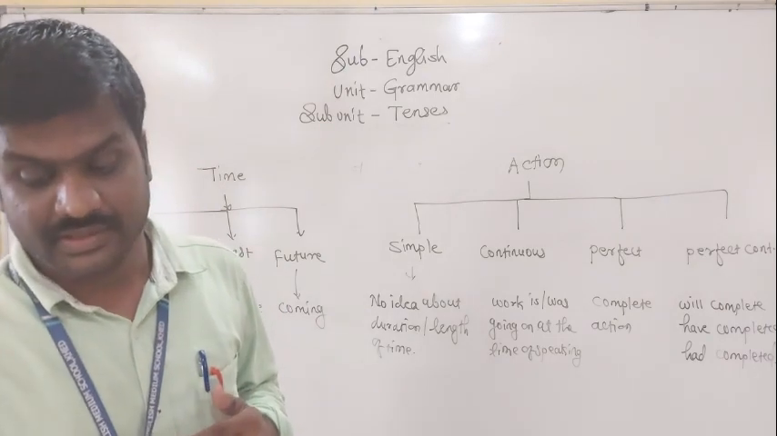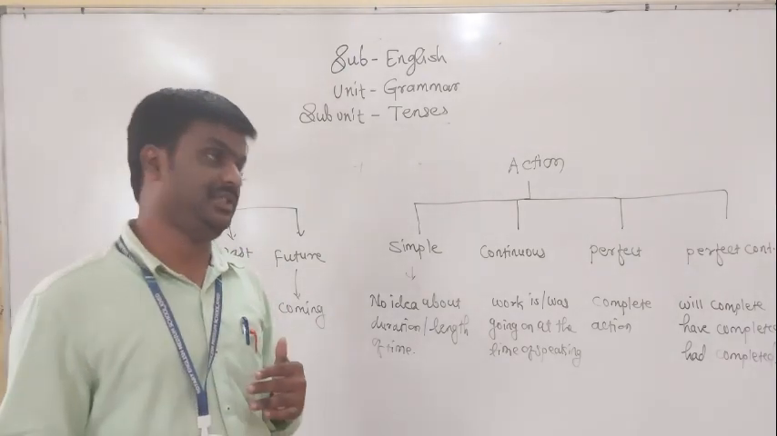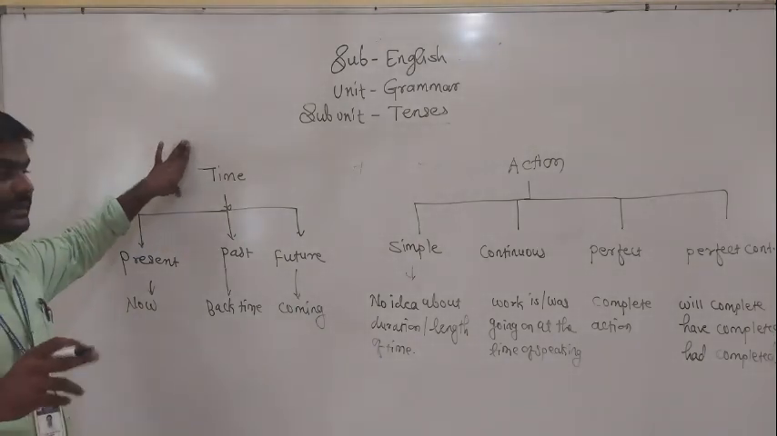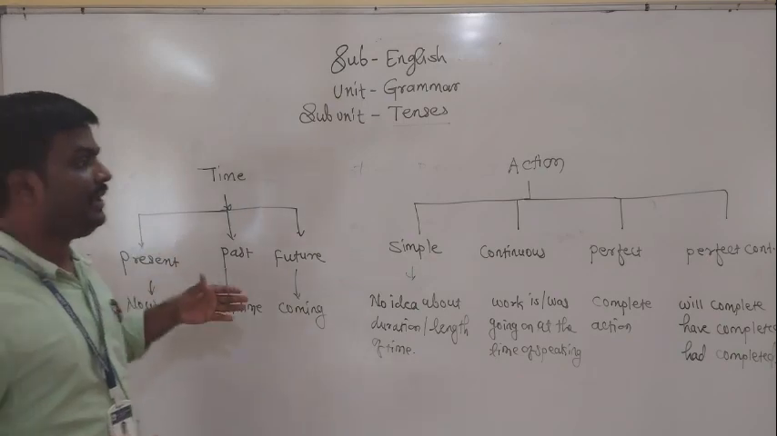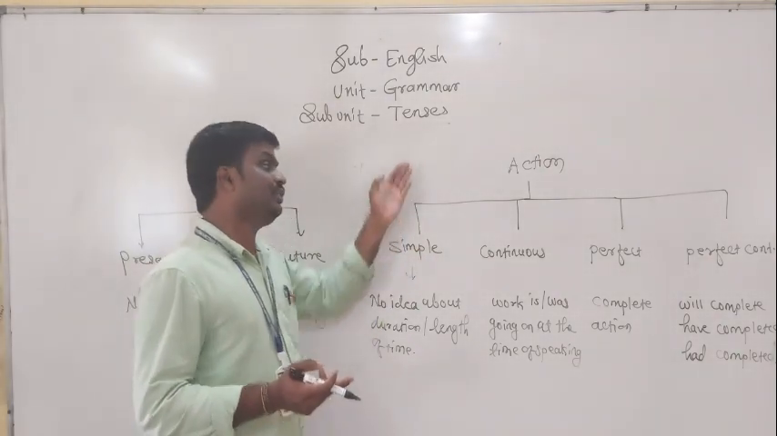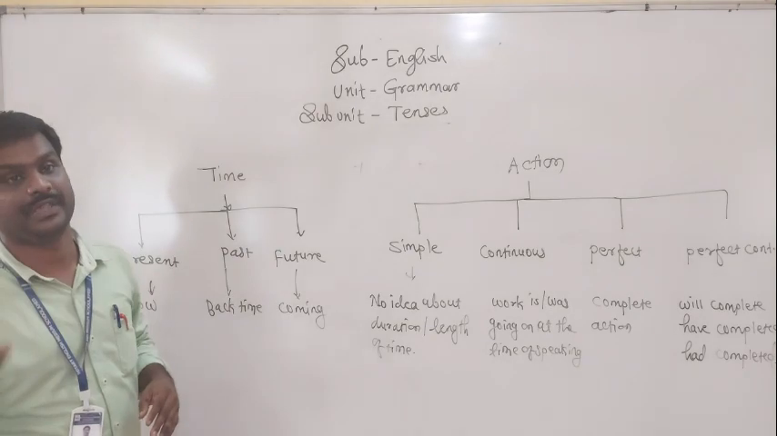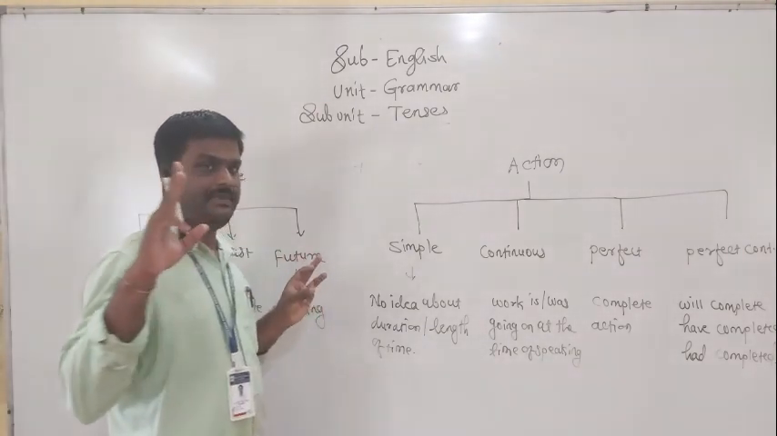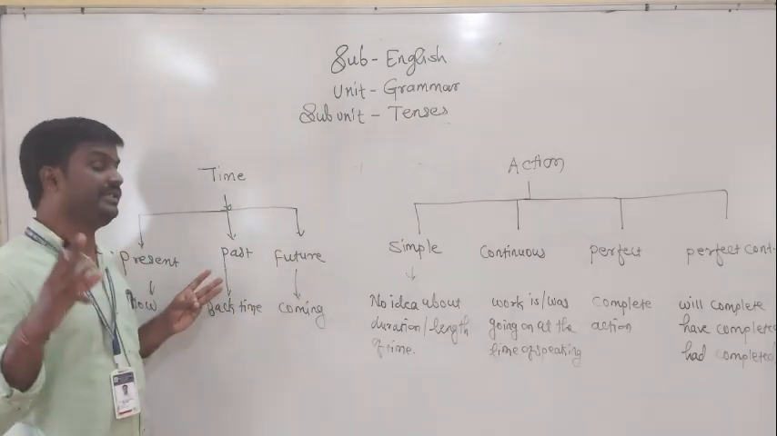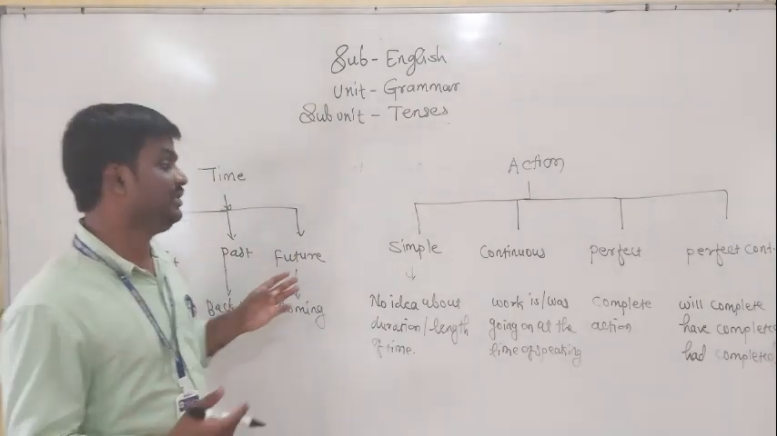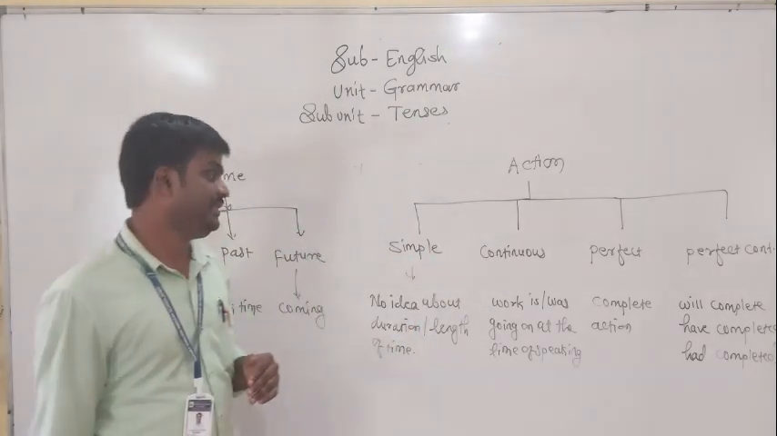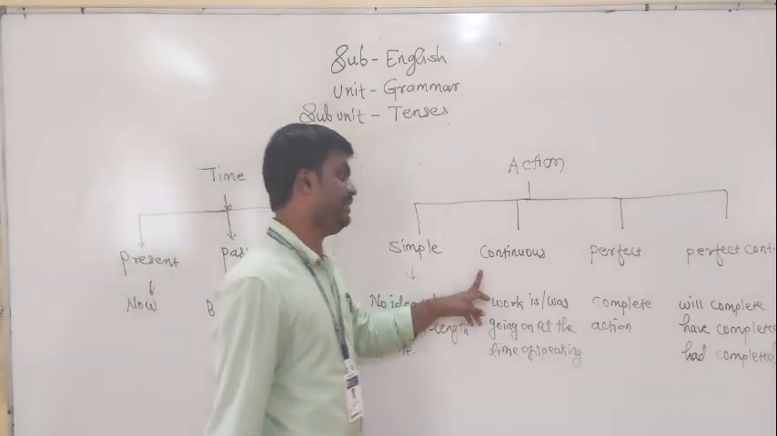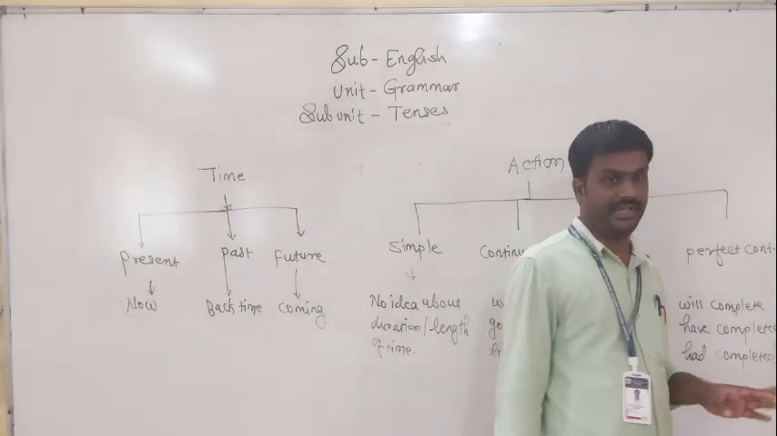So time and tense: tenses show the time of action. According to the time, there are three tenses. But time plus action, I told you. So according to the action, there are four types of tenses. According to the time, there are three types of tenses, and according to the action, it is subdivided into four different types: simple tense, continuous tense, perfect tense, and perfect continuous tense.